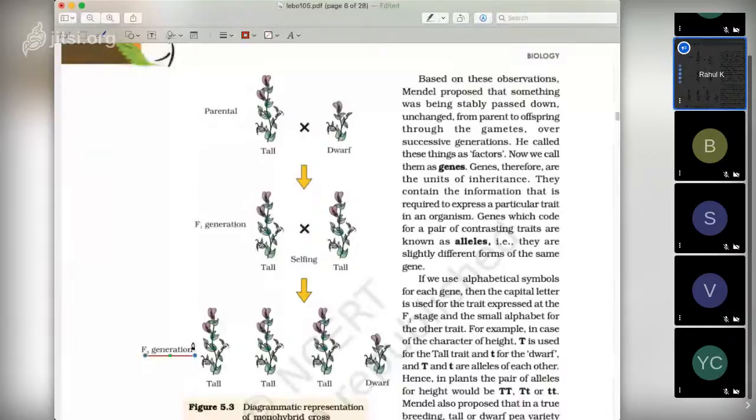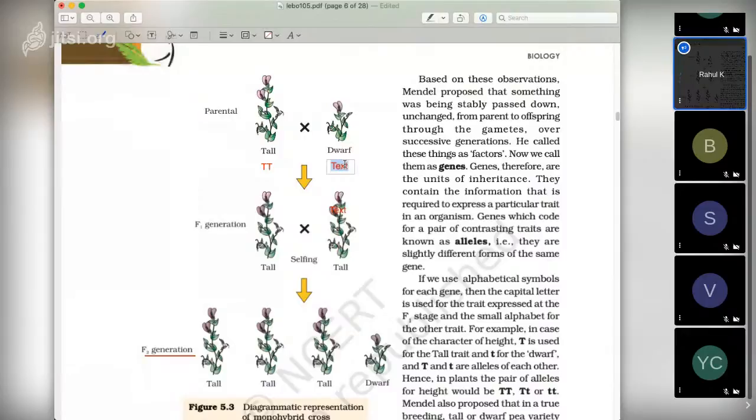Okay, here it is, let me write. So here it is TT, and here it is a small tt.